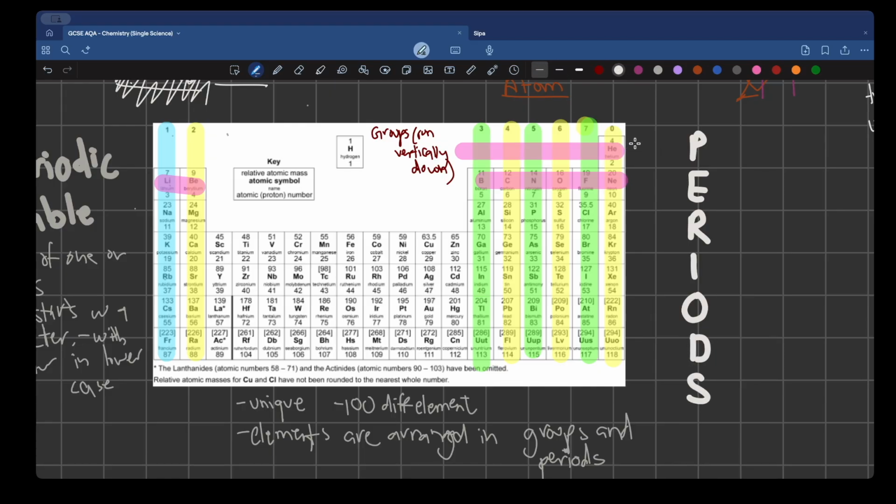So this is period 1. It only has hydrogen. Period 2 has all of this. Period 3, whoa, period 3.